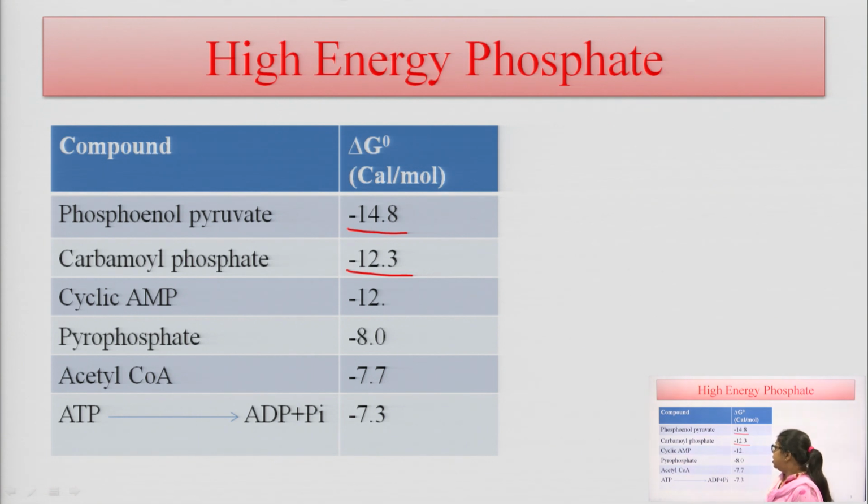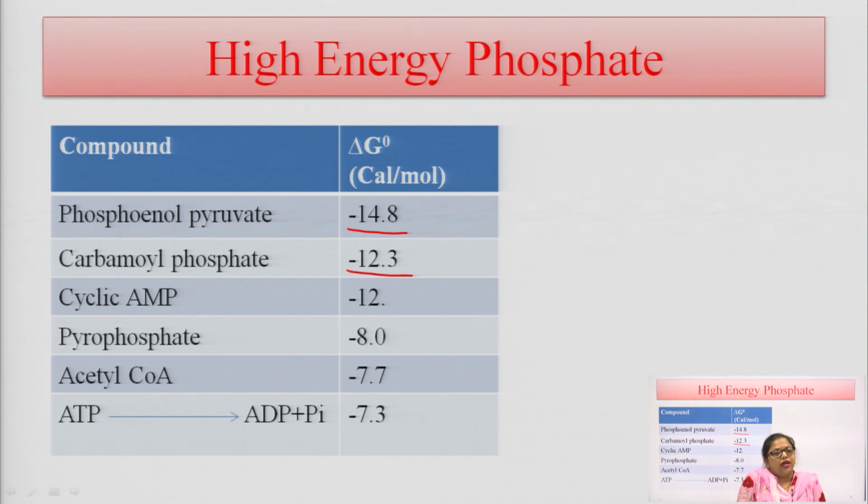The third is cyclic AMP, cyclic adenosine monophosphate, which on hydrolysis gives energy of around 12 kilocalories per mole. Pyrophosphates show 8 kilocalories per mole after hydrolysis.